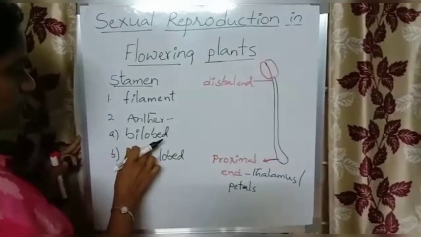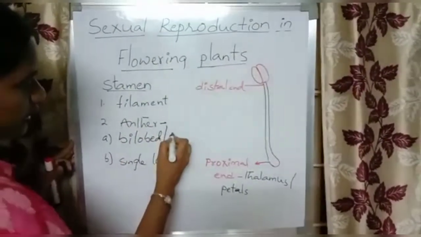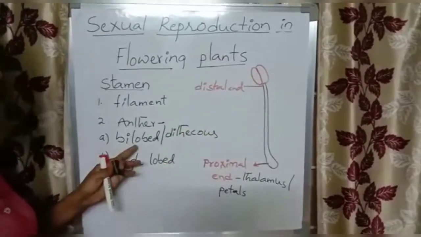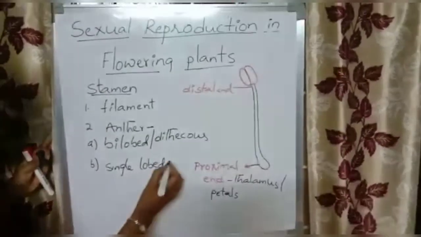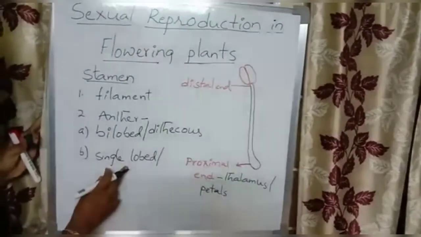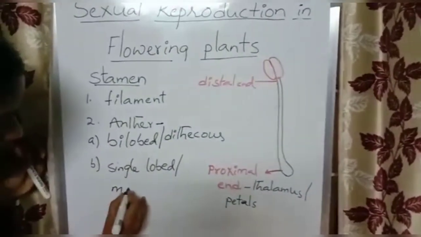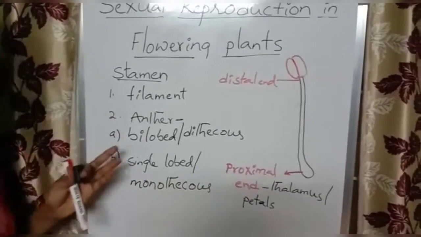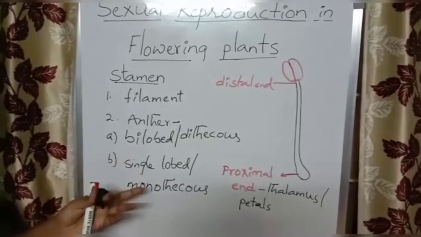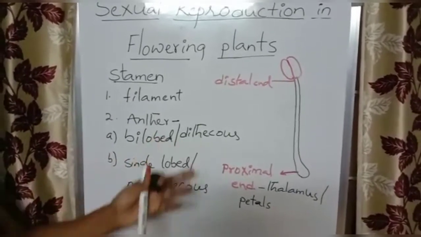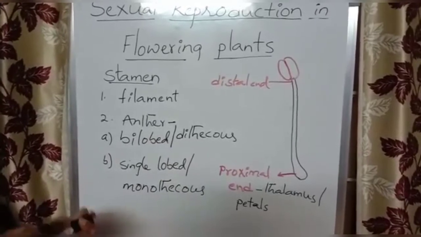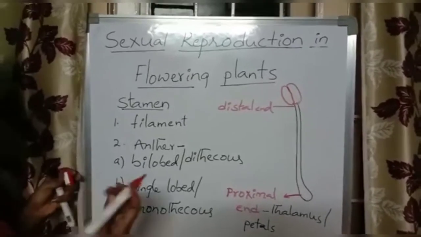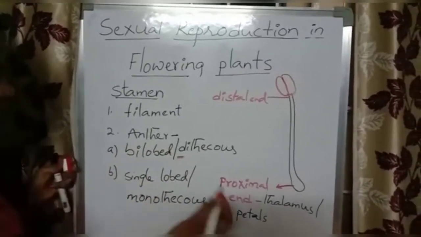If the anther has two lobes, it is called a bilobed anther, or a dithecous anther. And if the anther has only one lobe, it is called a monothecous anther. Now we have to say examples for dithecous and monothecous anthers.